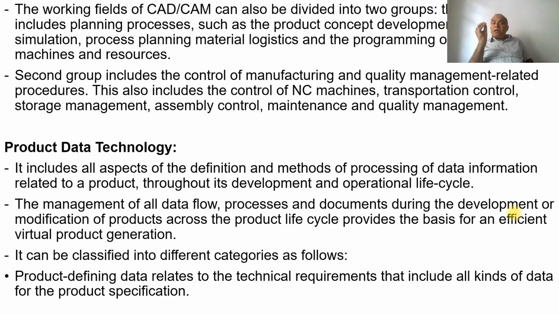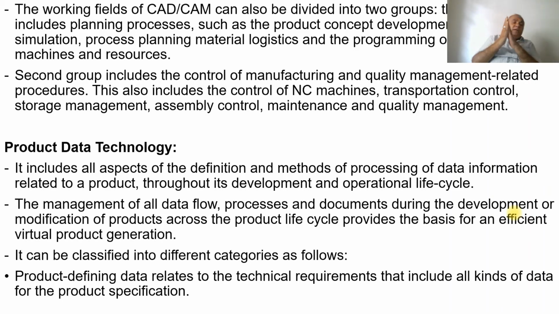So what is that? The programming of production machines means what programming is required to produce that particular product. All those things need to be planned, and also the resources available, whether you have the resources to manufacture that product. These are the things which are required to be analyzed. The second group includes the manufacturing and quality management related procedures. This also includes the control of NC machines, transportation control, storage management, assembly control, maintenance, and quality management.